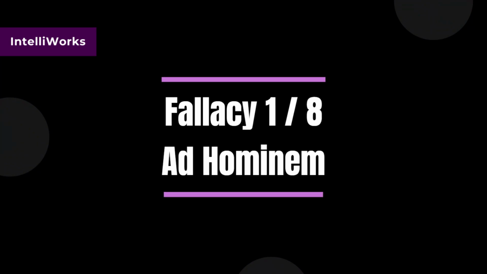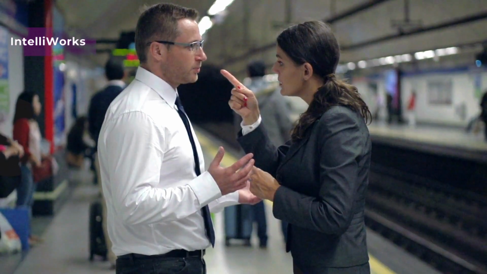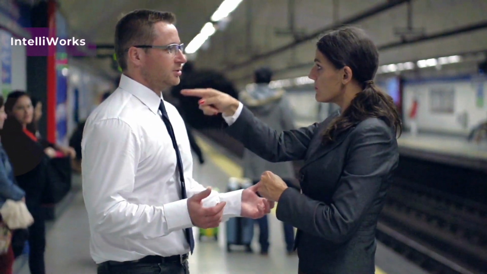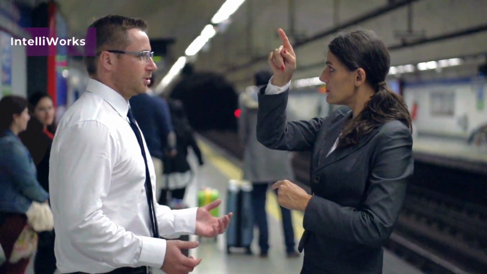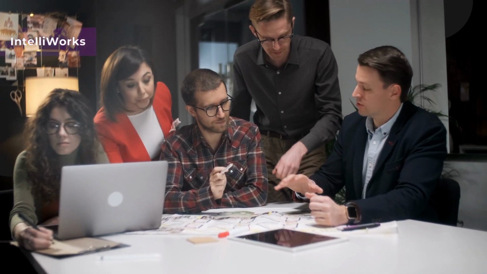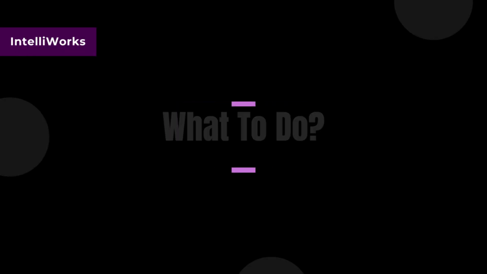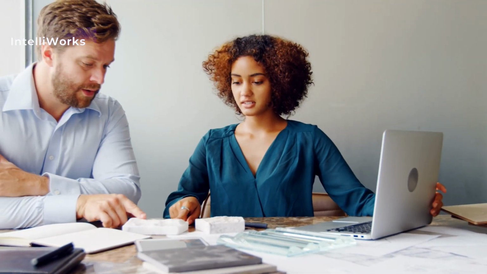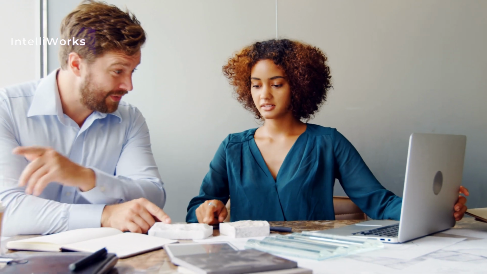Fallacy number 1, ad hominem. The ad hominem fallacy occurs when someone attacks the person making an argument rather than the argument itself. For example, if a coworker suggests a new process and we dismiss it by saying, "What do you know? You've only been here for a year," we're committing an ad hominem fallacy. How to avoid it? Focus on the argument, not the person.